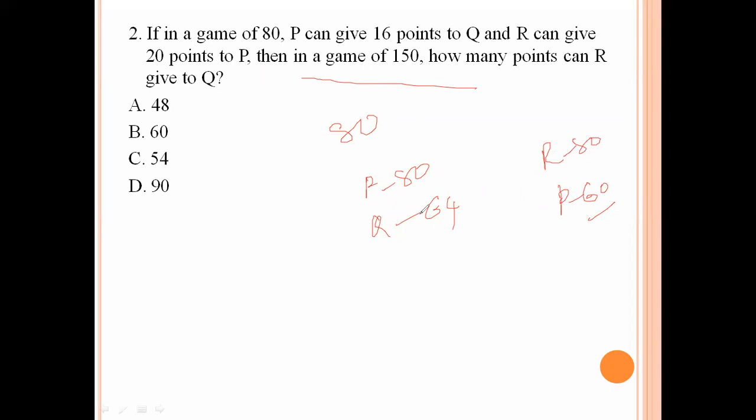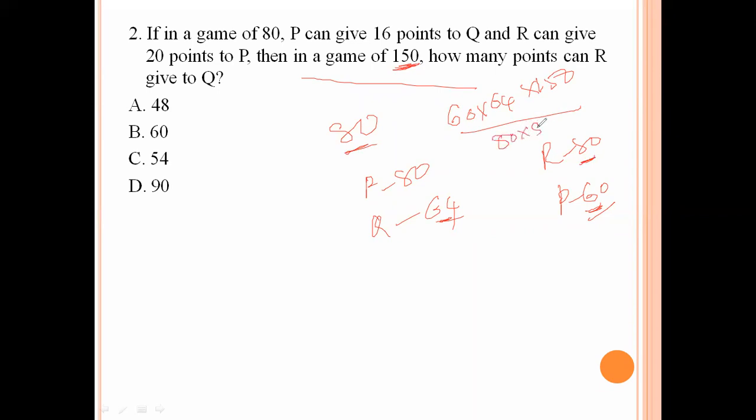Now clearly observe here 60 and 64. In one case, the second person gets 60; in the other case, 60 and 64. In the second case the game points are 150, and in the first case the highest value is 80.